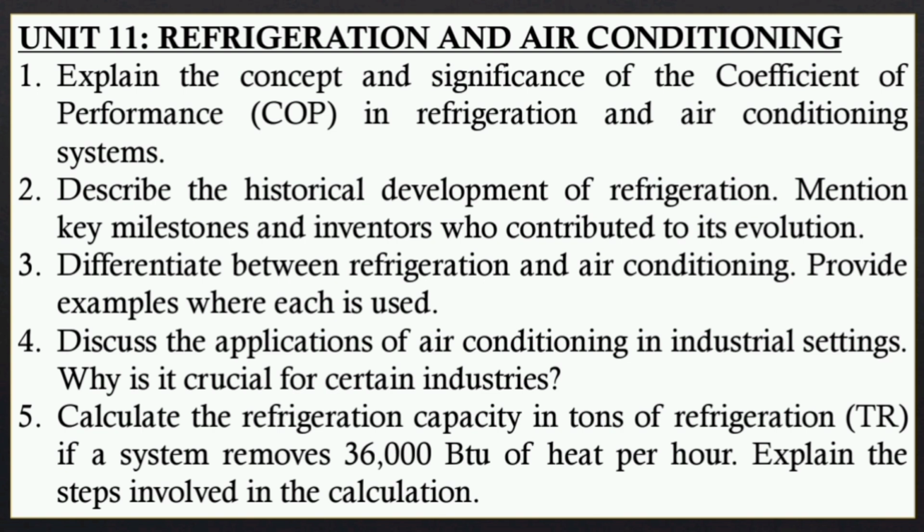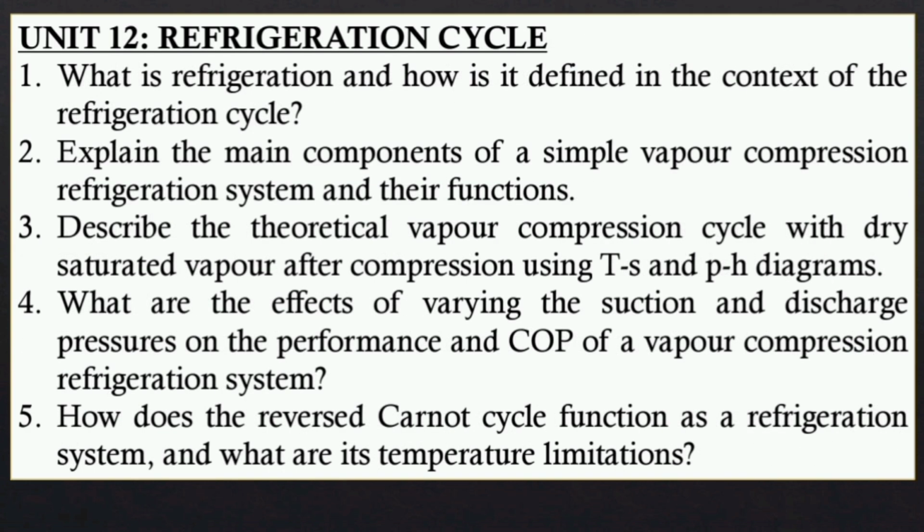Calculate the refrigeration capacity in terms of tons of refrigeration (TR) if a system removes 36,000 BTU of heat per hour. Explain the steps involved in the calculation. 12th unit is refrigeration cycle.